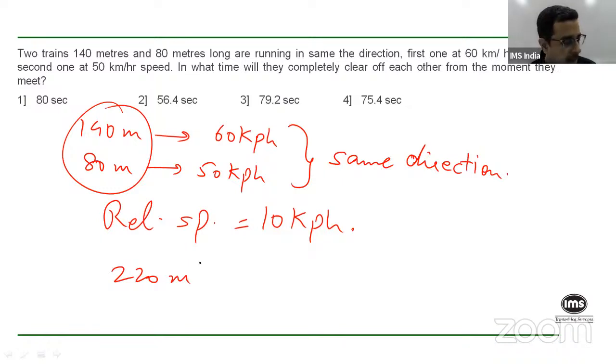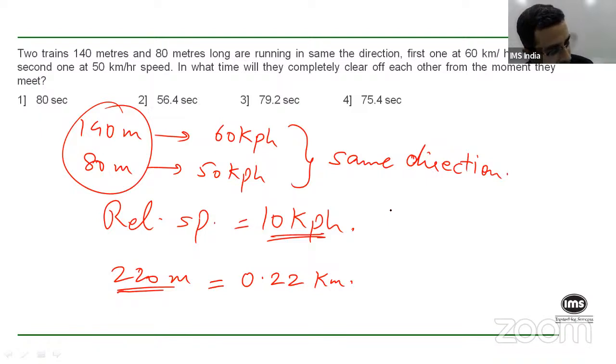However, because this is given in meters and the speed is in kilometers per hour, one of the two will have to get converted before we can apply any formula. Considering that 1,000 meters is 1 kilometer, 220 meters is basically 0.22 kilometers.